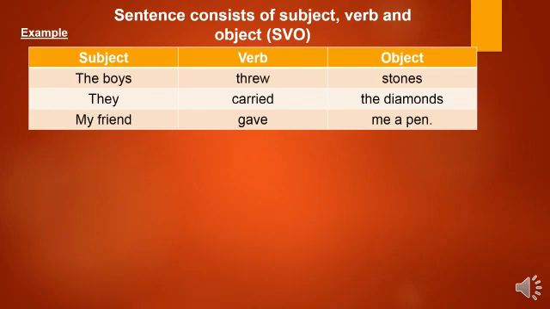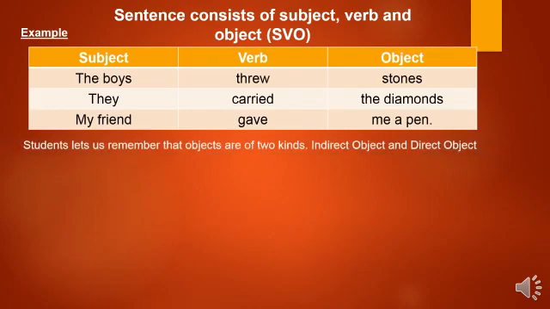My friend gave me a pen. Who gave me a pen? My friend. My friend is the subject. Gave is the verb. What did my friend give to me? A pen. So, me a pen is object. Students, let us remember that objects are of two kinds, indirect object and direct object.